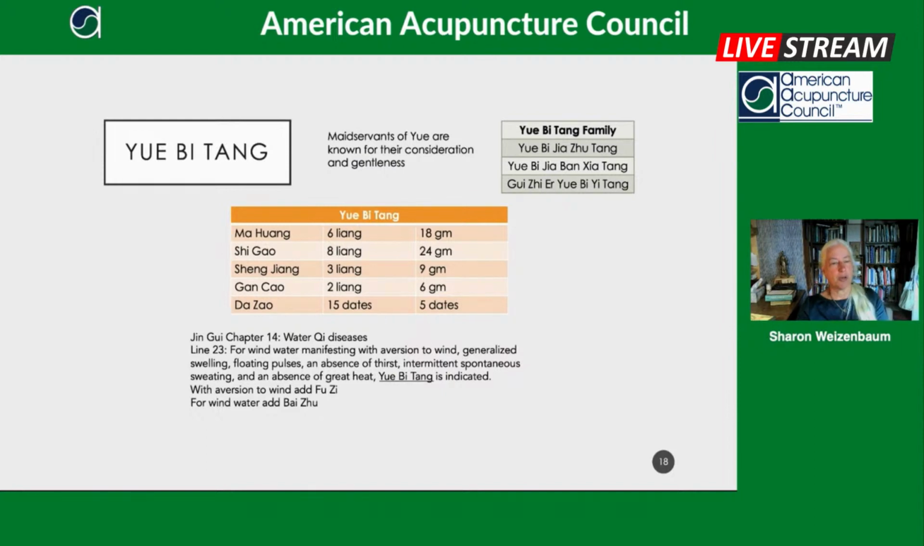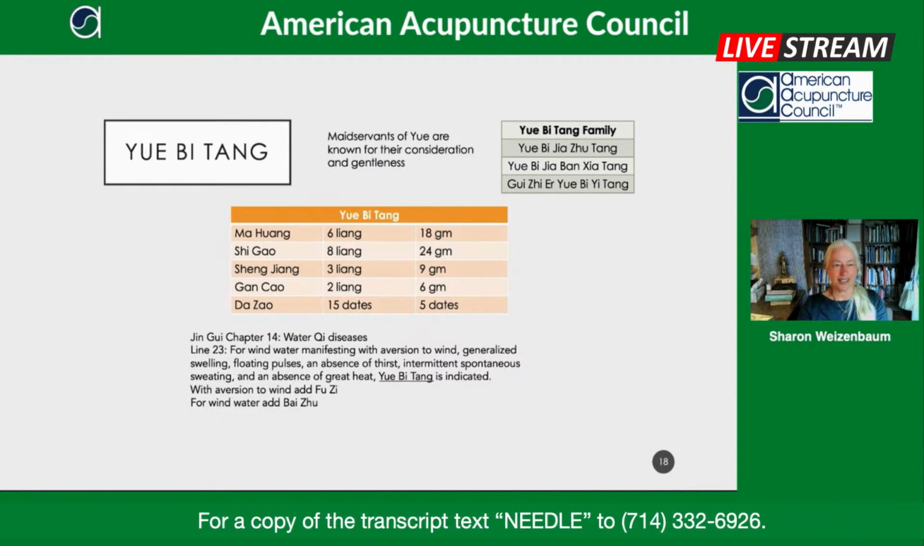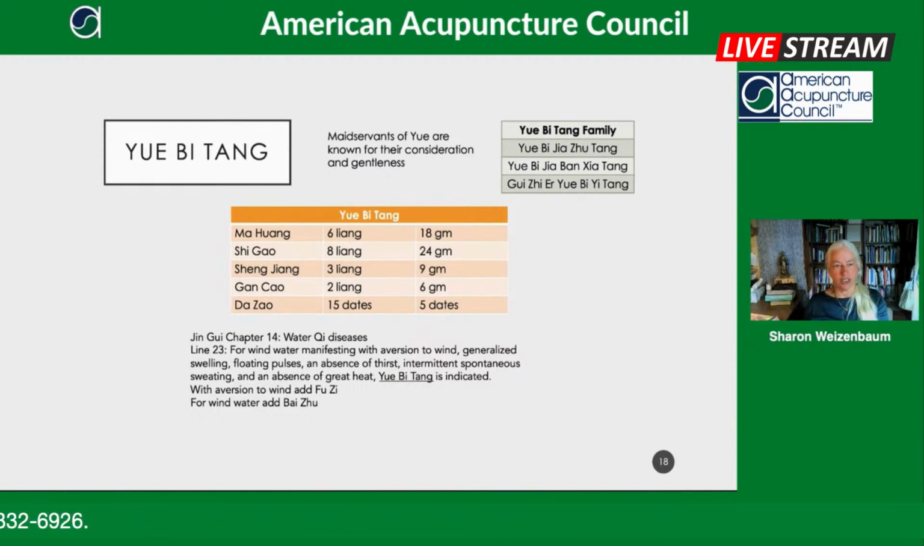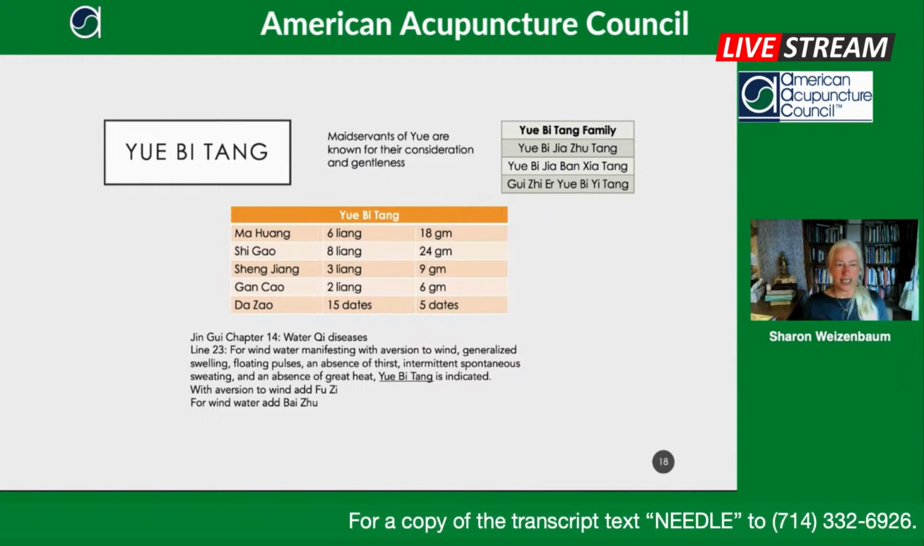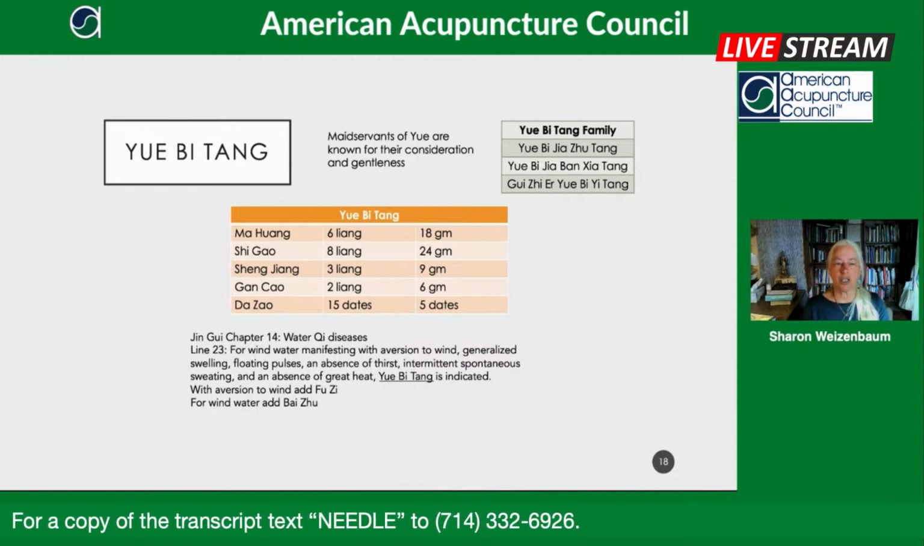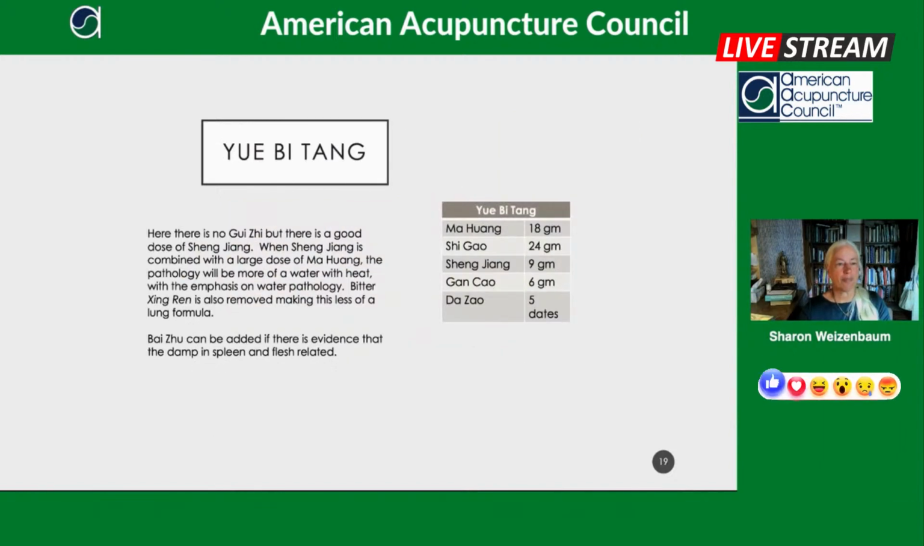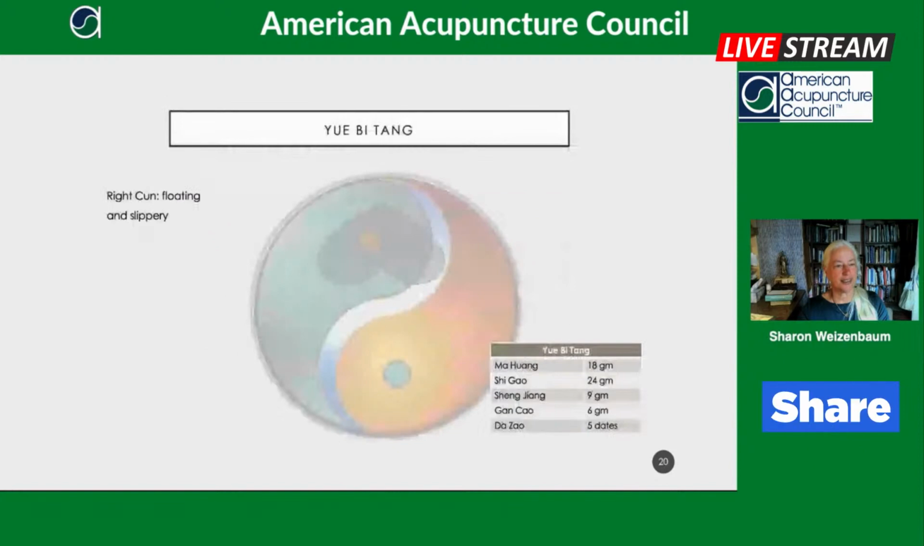But the main point I wanted to make here for this lecture about using Mahuang safely is that the Yuebi formulas are known for their consideration and gentleness. And we can know that Mahuang with Shigao without Guizhi is very gentle. So you don't have to be worried here about agitating somebody or creating too much of a sweat when you have this Shigao without the Guizhi, just like in Ma Xing Shigan Tang. So this is basically saying what I just said.